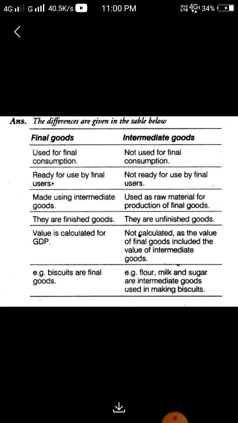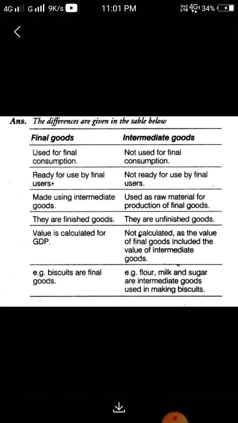First of all, final goods are used for final consumption. Intermediate goods are not used for final consumption. The final good is ready for use by the final users, and the intermediate good is not ready for use by the final users. Final goods are made using intermediate goods, and intermediate goods are used as raw material for production of final goods. Final goods are finished goods, and intermediate goods are unfinished goods.